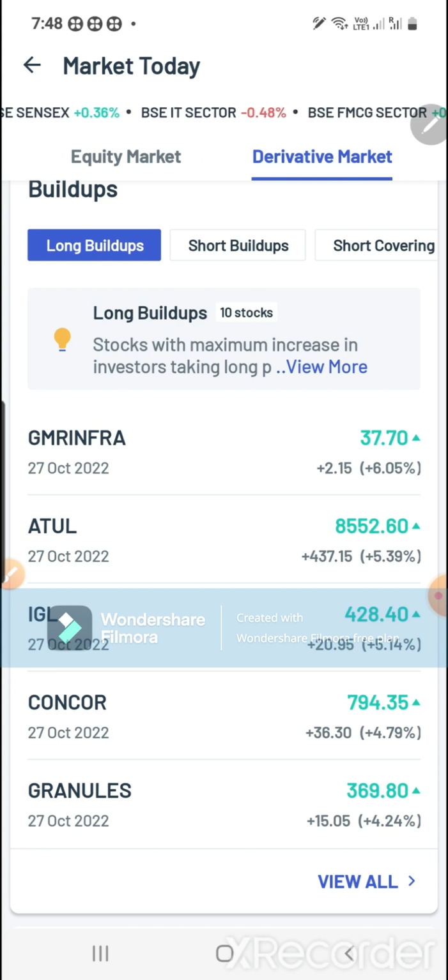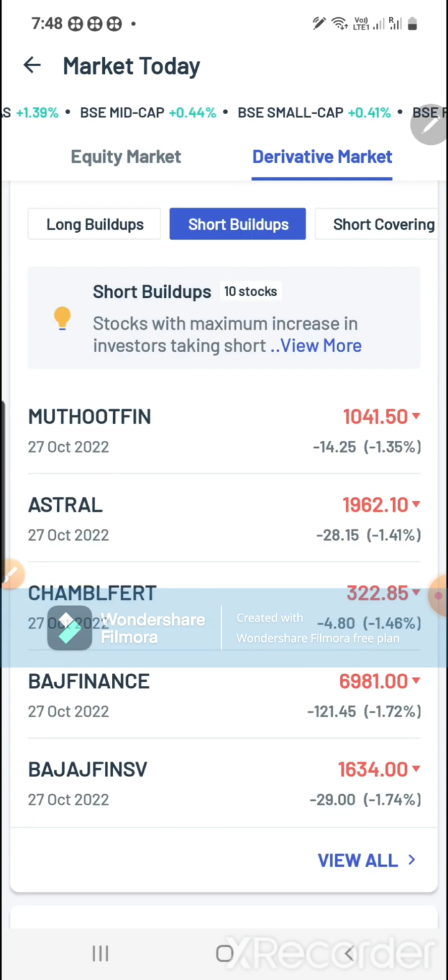In the live market also you can see all these things. Based on this also you can select which stocks have long build up happening. Those stocks you can select and you can start trading also, but you should have some technical knowledge also. Okay, right, that will come in a later video. What is short build up? So people are negative on these stocks, so they are selling these stocks. The sell position is being created in these stocks. That is what short build up is.